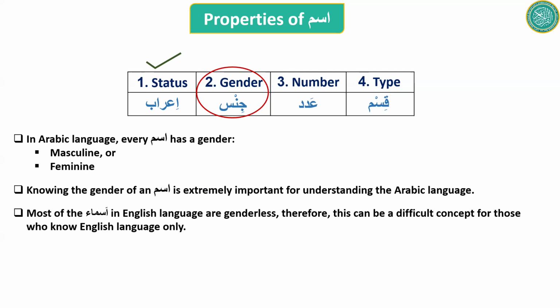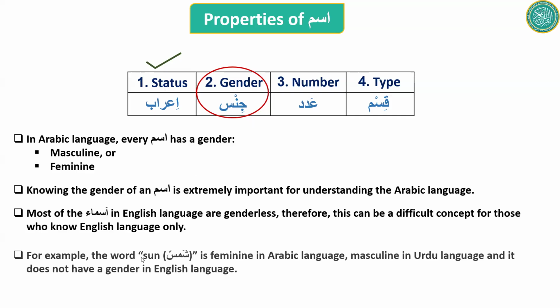And knowing if an ism is masculine or feminine is very important for learning Arabic. For example, I said the word Shams. Shams means sun. So Shams is feminine. Why is it feminine? Because Arabs treat it as feminine.